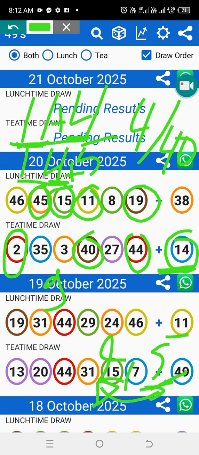11 minus 4 is 7. 7 is used. We keep 9, right? Now you move to the last two numbers, plus or minus the first one. The last two numbers, we have a 14 here. If you do plus, it is 15, right? If you do minus, it is 13.